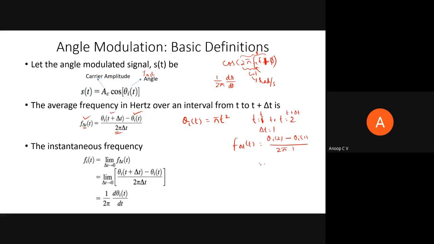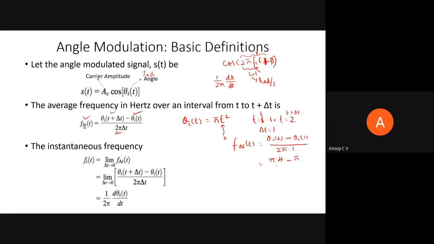is nothing but 1. So what is theta I of 2 here? In theta I of t, instead of t you substitute 2. It will be pi times 2 square, so pi times 4, then minus theta I of 1, pi times 1 square.